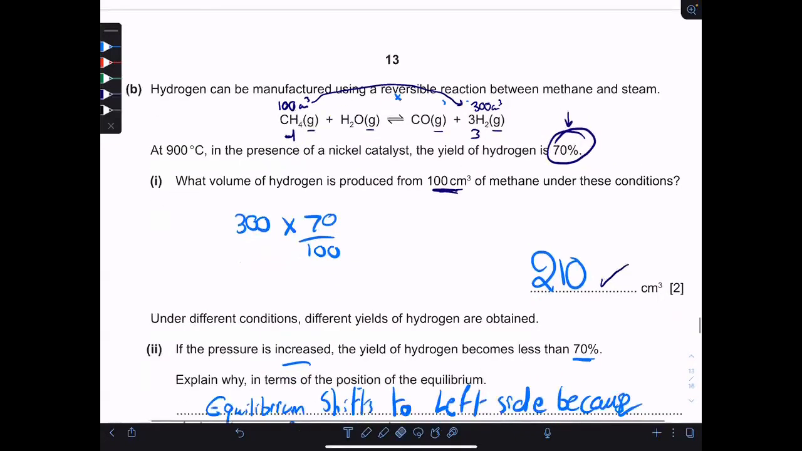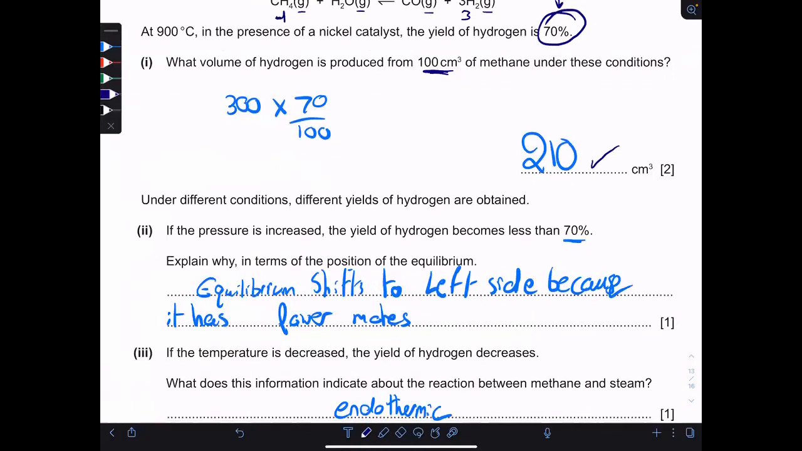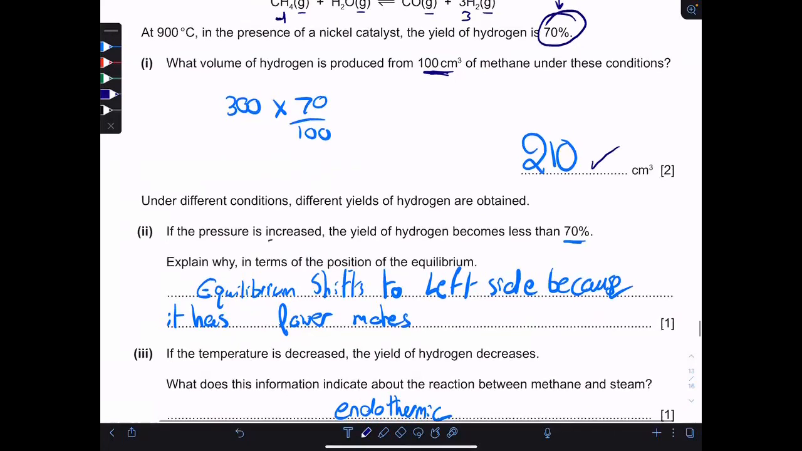And then he says, under different conditions, different yields of hydrogen are obtained. If the pressure is increased, the yield of hydrogen becomes less than 70. Explain why. Why does the yield of hydrogen decrease when we increase the pressure? Increasing the pressure shifts equilibrium to the side with lower moles. This is the rule of Le Chatelier.